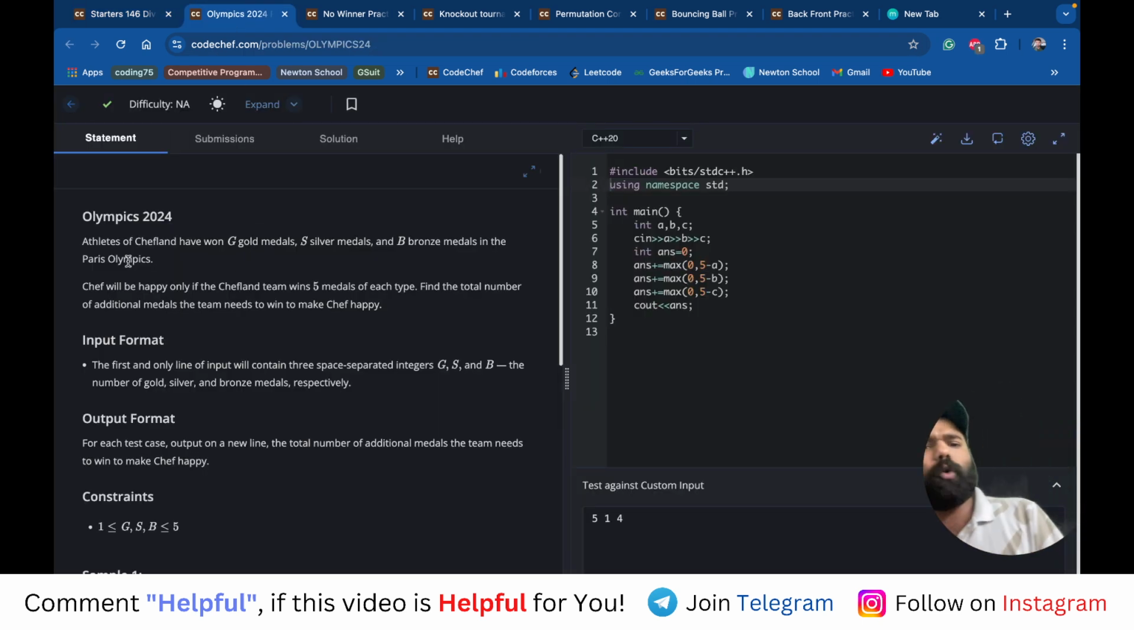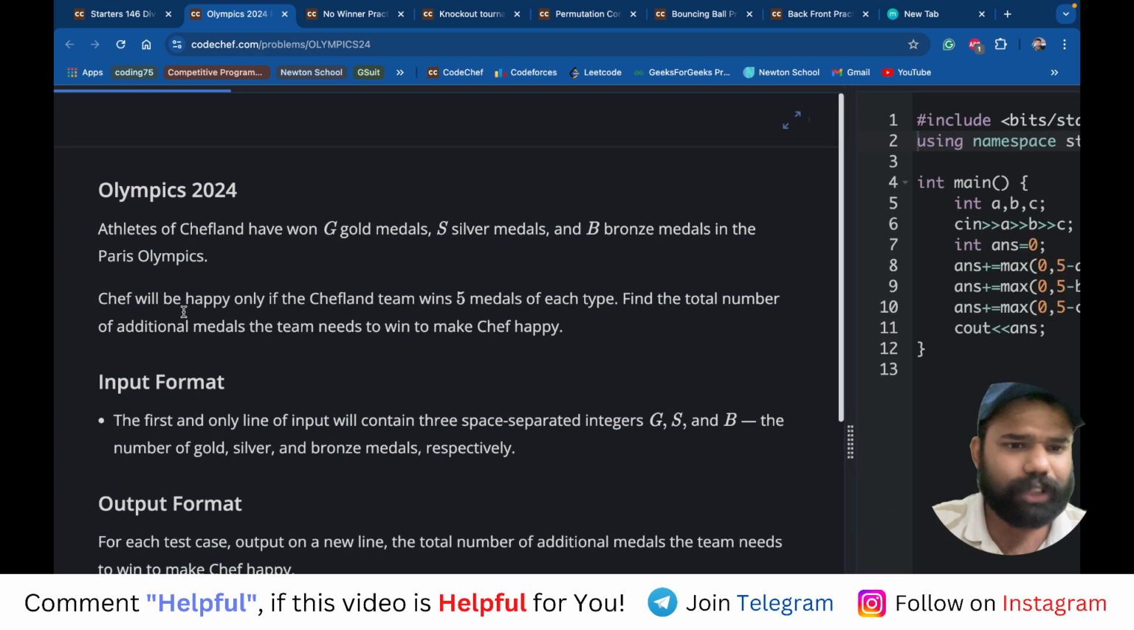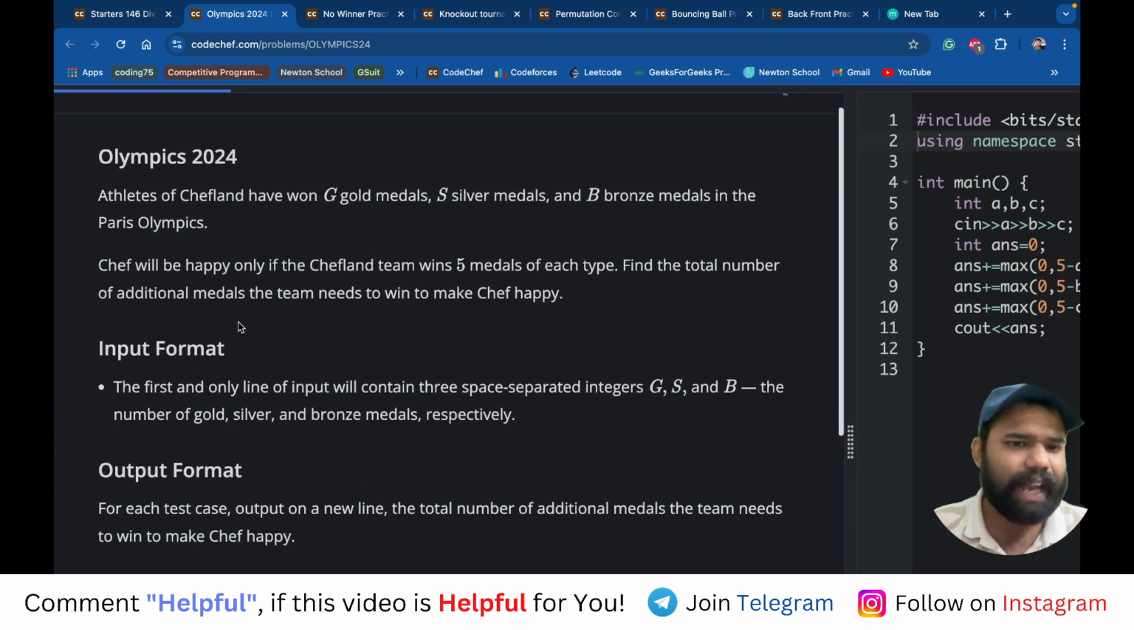So the first problem is Olympics 2024. What this problem says is that Sefland has some G gold medals, S silver medals, and B bronze medals, and Sef will be happy if the team from Sefland wins 5 medals of each type. So if there are fewer than 5 medals of each type, they have to win that many additional medals to make Sef happy. They're asking for the total number of additional medals that the team needs to win.